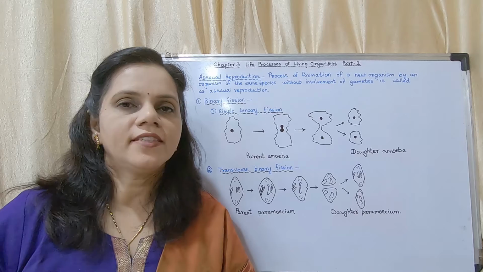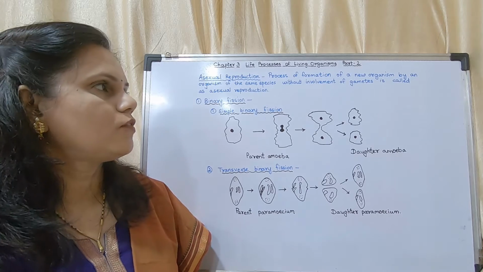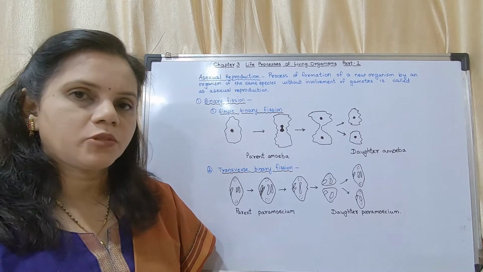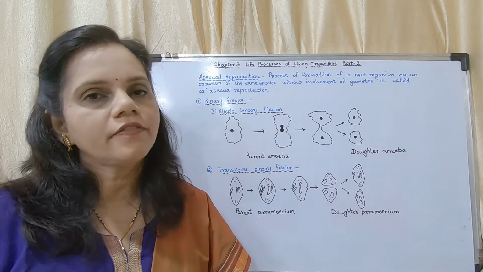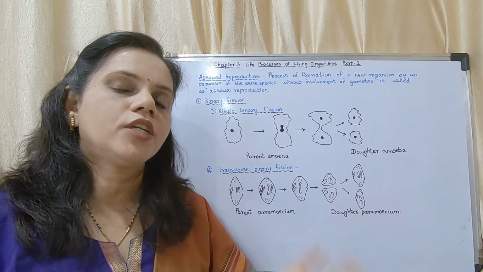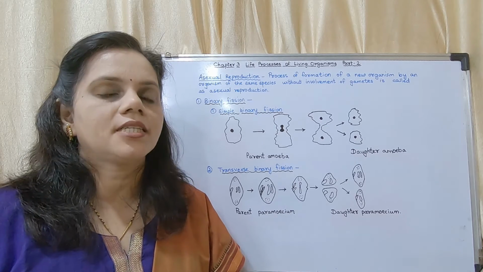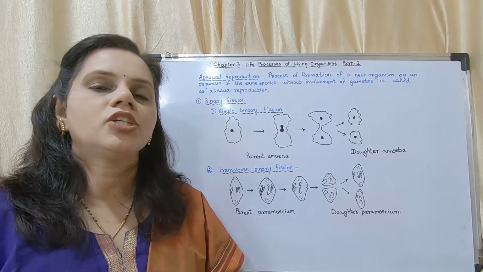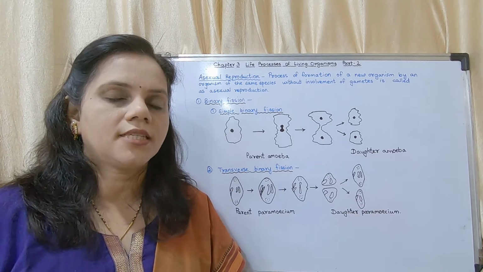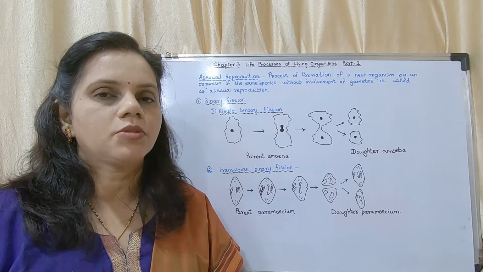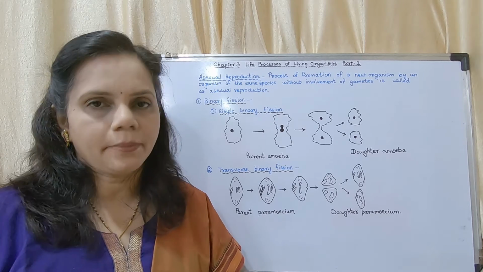So we are going to start with the topic, asexual reproduction. What is asexual reproduction? It is the process of formation of a new organism by an organism of the same species without involvement of gametes. So there is no gamete involvement in asexual reproduction. Asexual reproduction is divided into two types: those which occur in unicellular organisms and those which occur in multicellular organisms. In unicellular organisms, we have three: binary fission, multiple fission and budding.